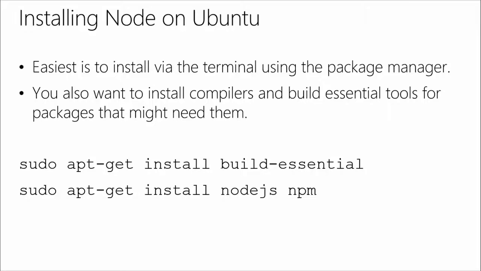Let's say that you're not running Windows. If you're on a Linux distribution, perhaps Ubuntu, which is very famous and popular, it's similar to Windows. The easiest way to install it is with a package manager, and we've got the command right up there. You probably also want to install some of the compilers and build essential tools, because there's a couple of Node modules that use some more native stuff. So you'll want to run both of these commands: apt-get install build-essential, and then again for Node.js and npm.